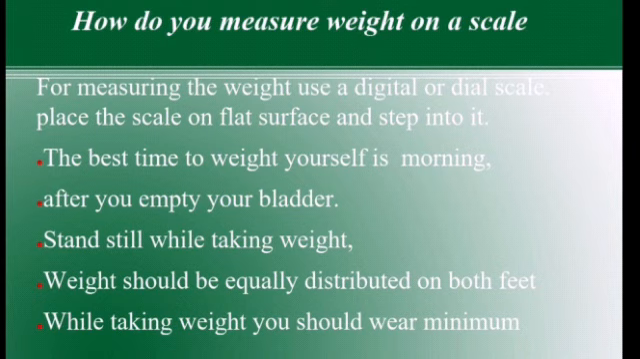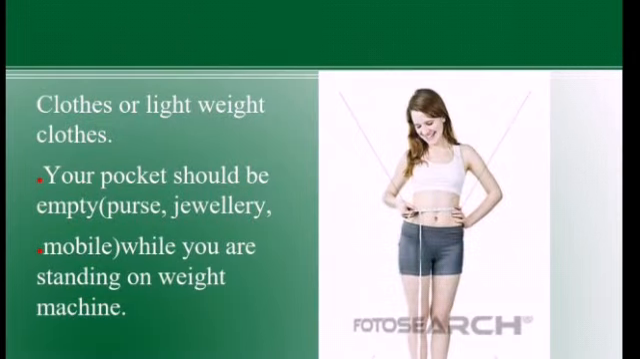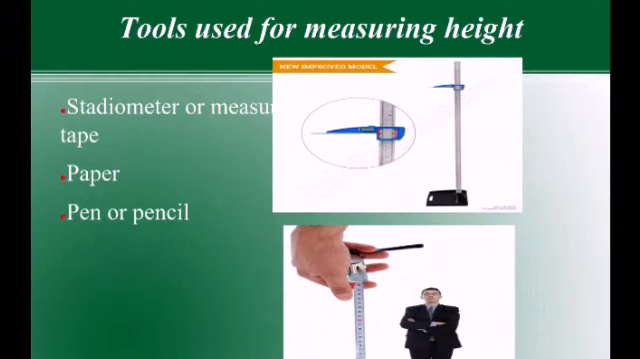Stand still while taking weight. Weight should be equally distributed on both feet. While taking weight, you should wear minimum clothes or lightweight clothes. Your pockets should be empty, like purse, jewelry, mobile, while you are standing on a weight machine. Tools used for measuring height: stadiometer or measuring tape, paper, pen or pencil.